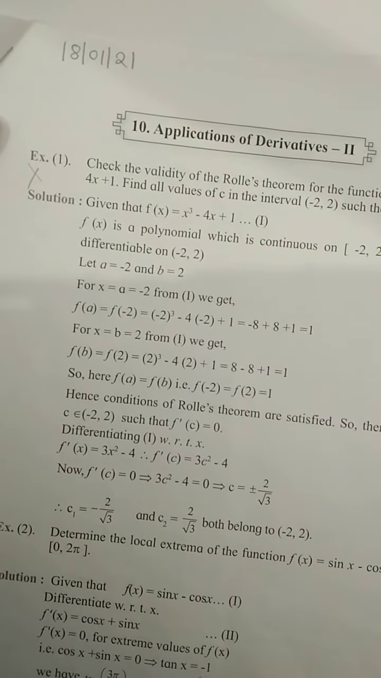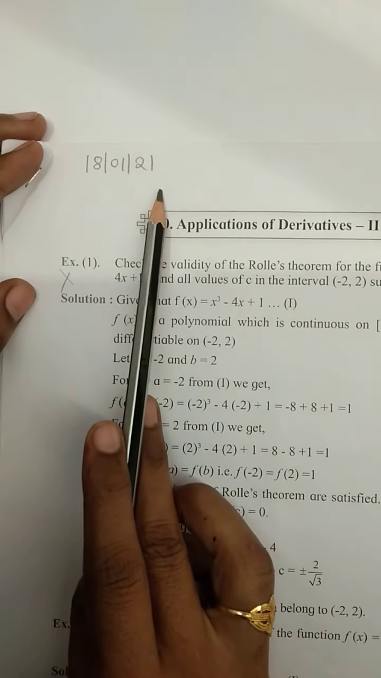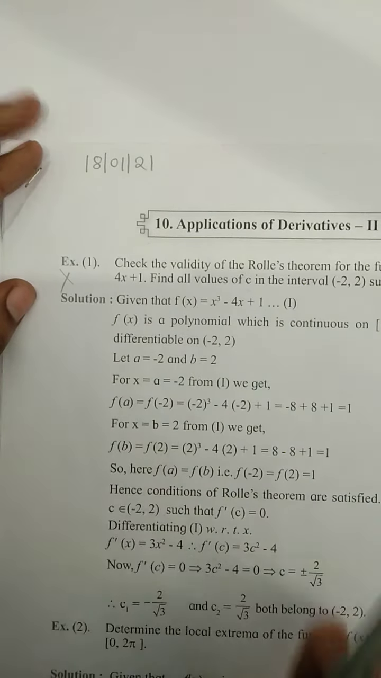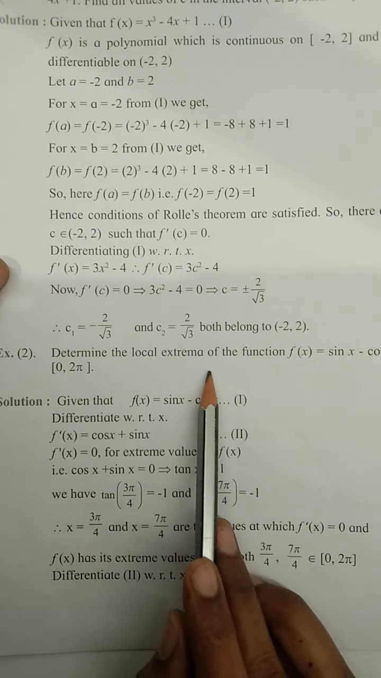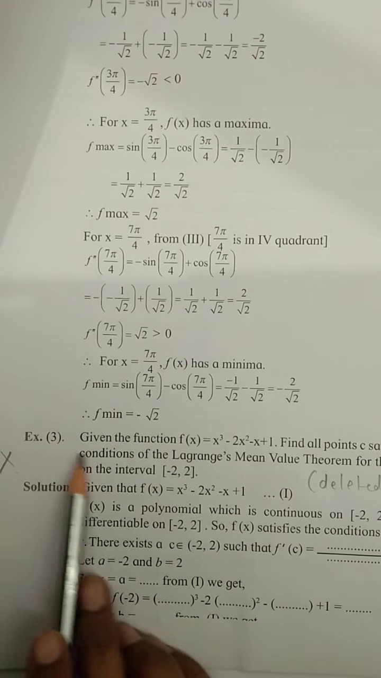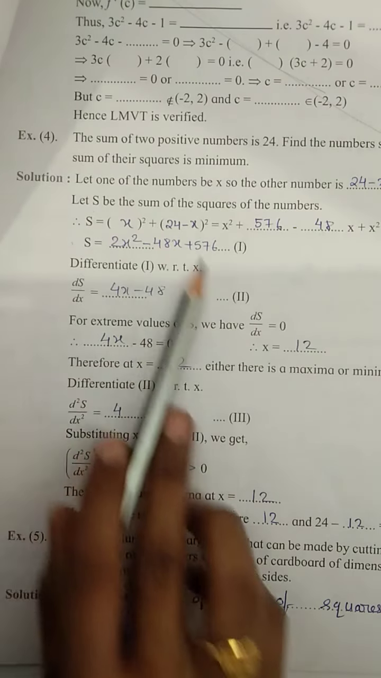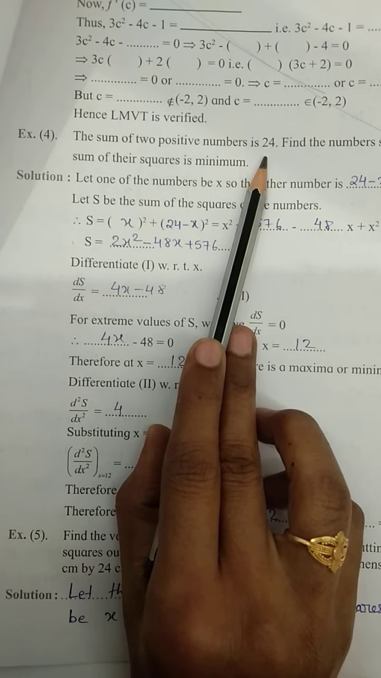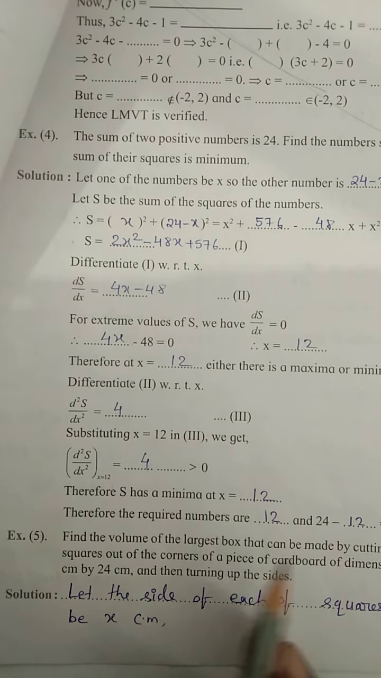Okay, I will just revise. We started here with practical number 10, 18th January 2021. The first one is deleted for this academic year, based on Rolle's theorem. The second one is local extrema, meaning maximum and minimum. Then example number 3 is also deleted for this academic year. Then example number 4 we solved: the sum of two numbers is 24 and the square of their sum is minimum. We got the answer 12 and 12. Both the numbers are 12 and 12.